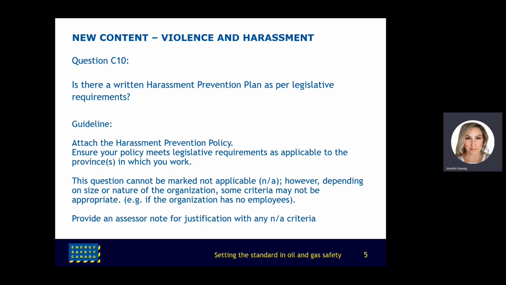Question C10. Is there a written harassment prevention plan as per legislative requirements? As previously stated, you will need to check jurisdictional requirements to ensure you meet provincial requirements. Violence and harassment policies and plans can be combined as one document provided jurisdictional requirements are met. Separate plans are not required to meet the requirements.